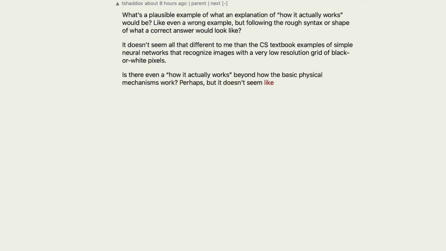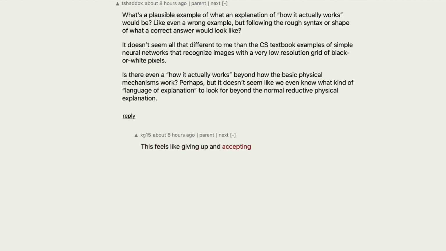Perhaps. But it doesn't seem like we even know what kind of language of explanation to look for beyond the normal reductive physical explanation. This feels like giving up and accepting that LLMs are just magic, or emergence, to use a modern term, which is practically used in the same sense.